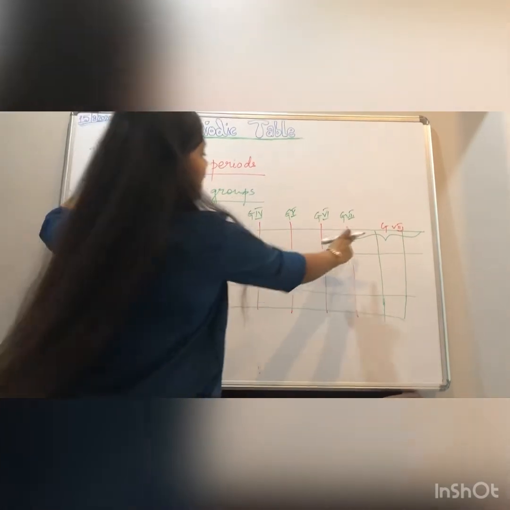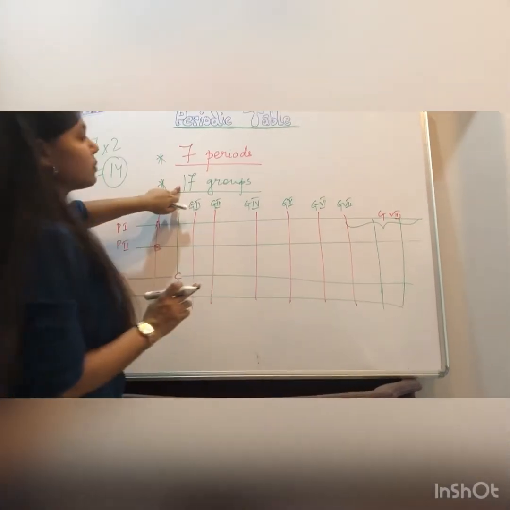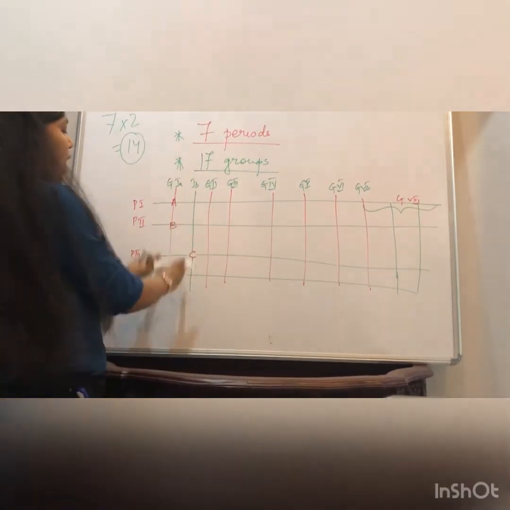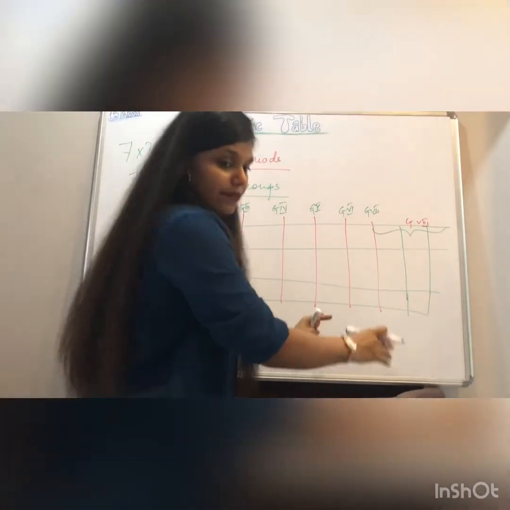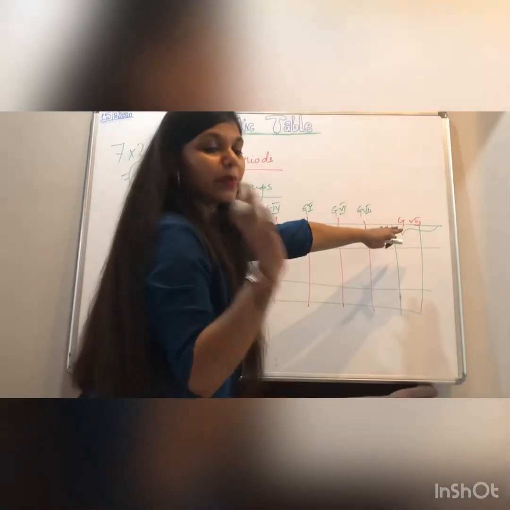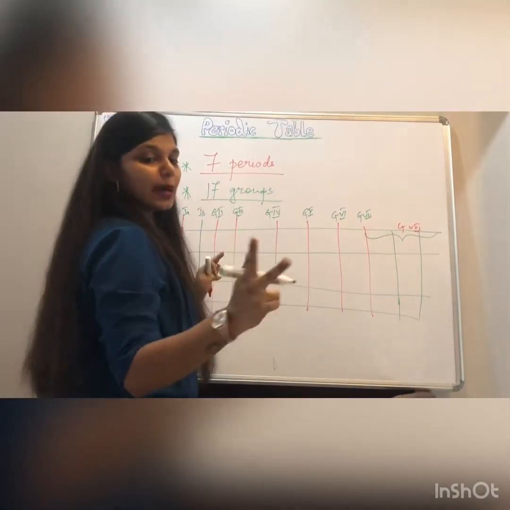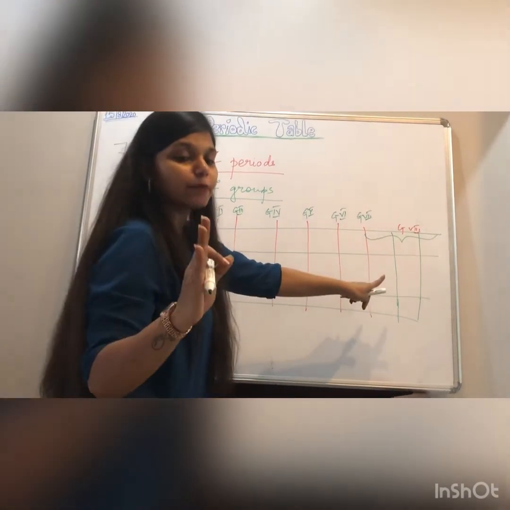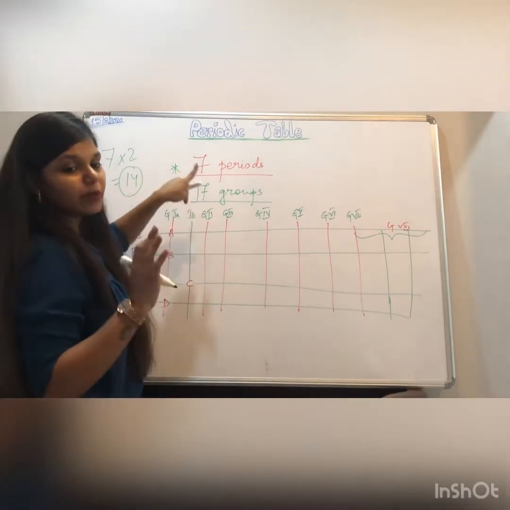So 14, 15, 16, 17. We got 17 groups. The broad groups were 1, 2, 3, 4, 5, 6, 7, and there was the 8th big group. Each of the 7 groups was divided into 2 subgroups, and the 8th group had 3 subgroups. So a total of 17 groups and 7 periods.